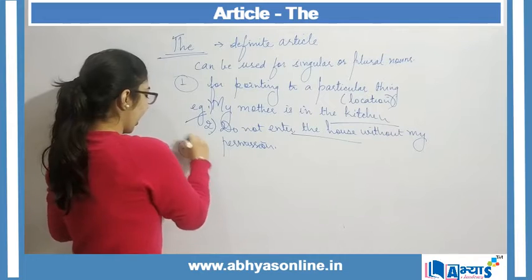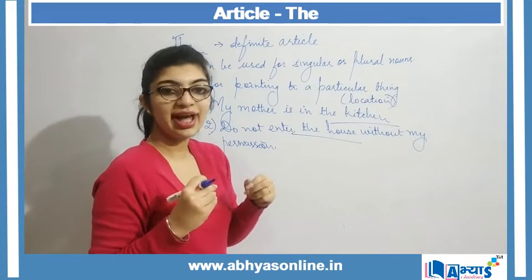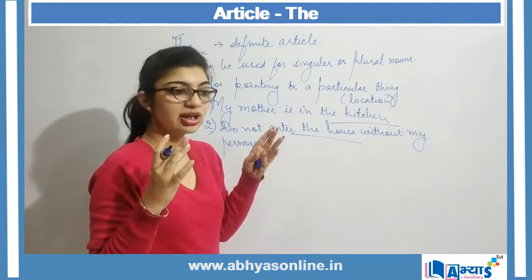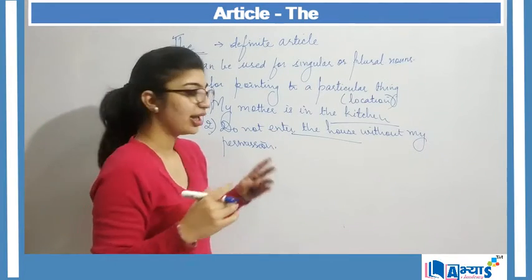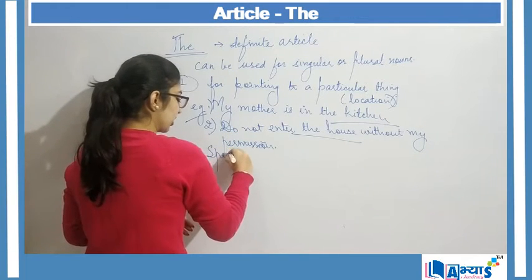Now a and an was used for representing an example of a class of things, right? Again, the is used for special class of things.